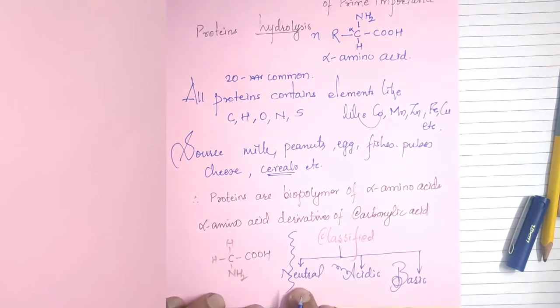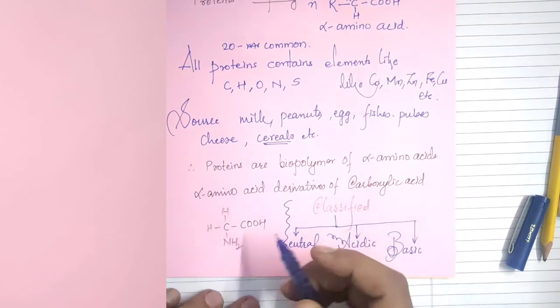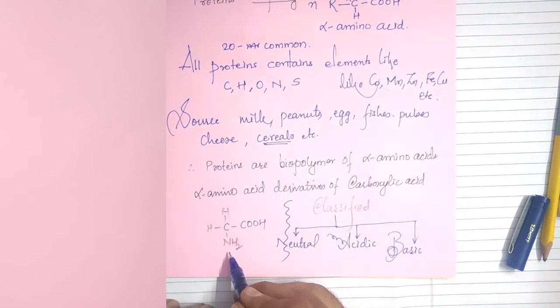In neutral amino acids, there will be an equal number of COOH groups and NH2 groups. That is said to be a neutral alpha amino acid.